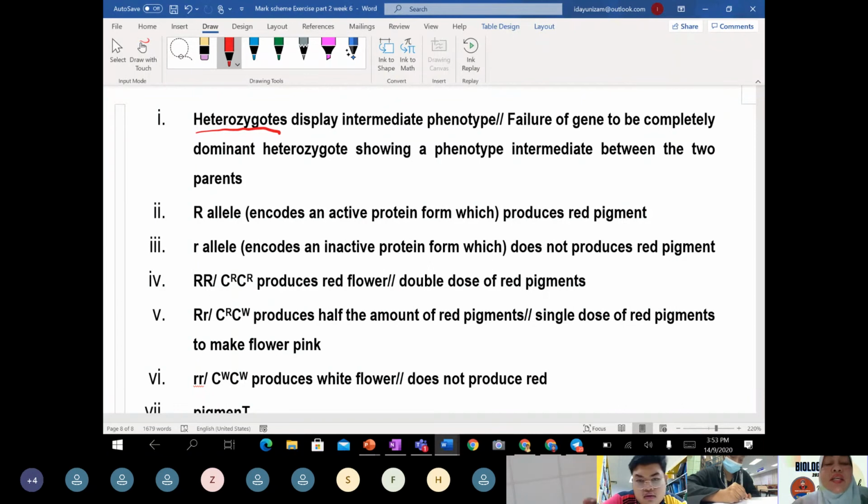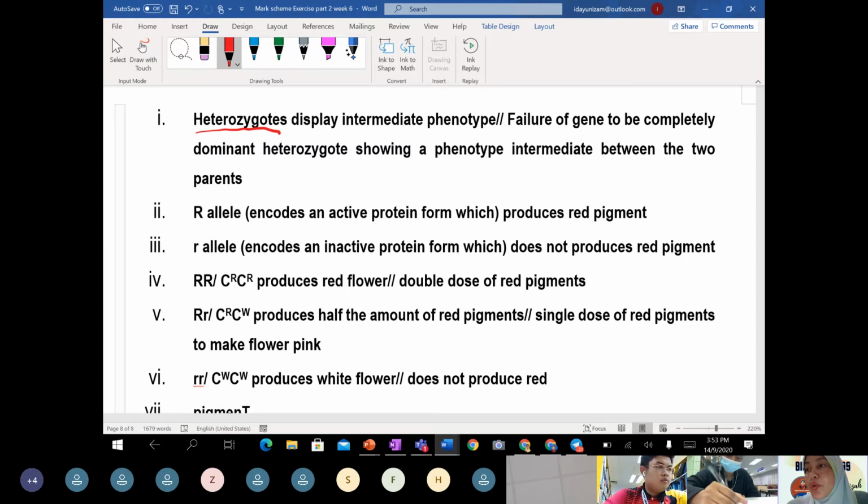What diverts from Mendel, class? Okay, in Mendel, heterozygous means the dominant allele will always express. But in intermediate inheritance, this question is incomplete dominance.